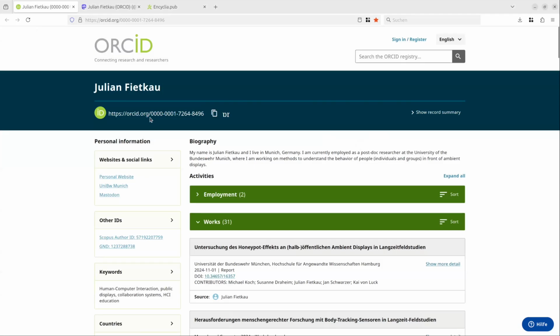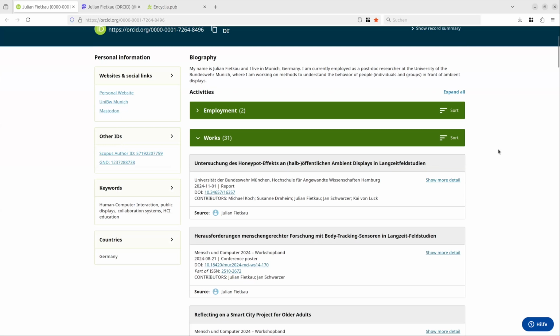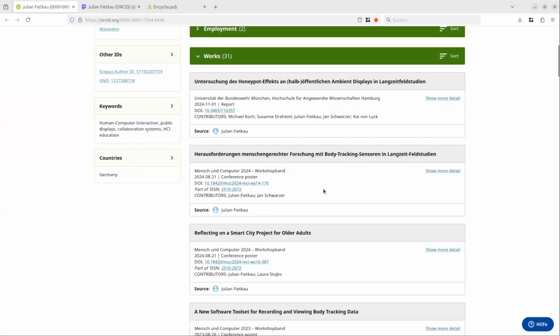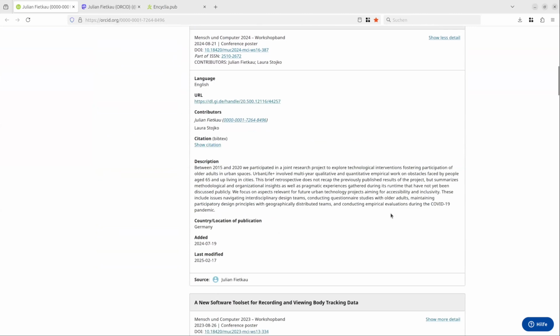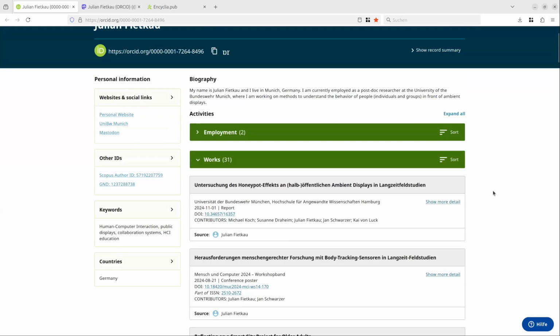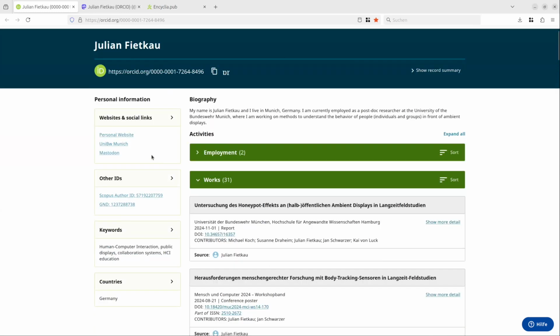You can see my ORCID record on the ORCID website right now, where you get a number like this, and you can use the spot to collect metadata about your academic publications. You can see here the full list of my publications, including all the bibliographic details that academics and digital libraries tend to need. Also, there's some extended information here that I have added, a short biography, as well as my web links and some keywords that summarize my research interests.